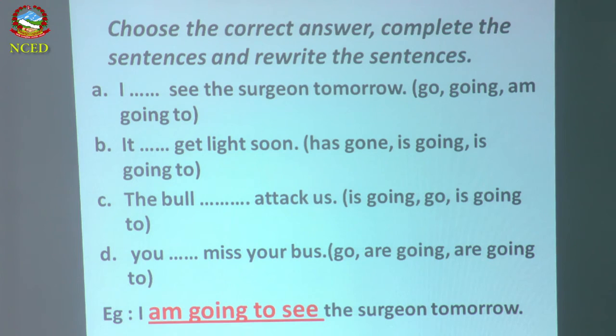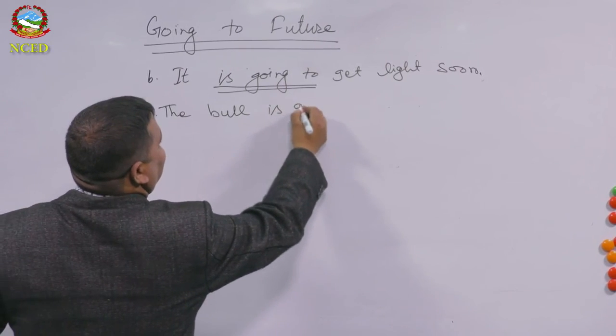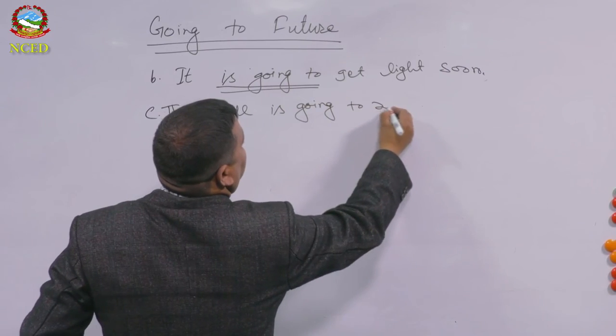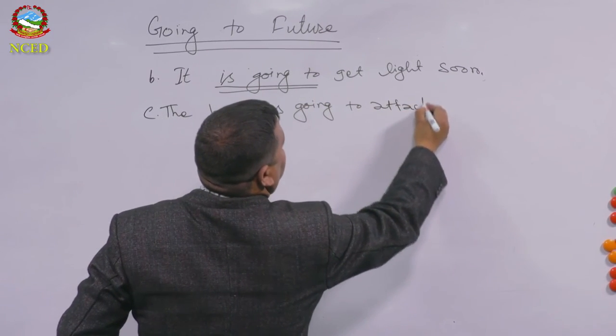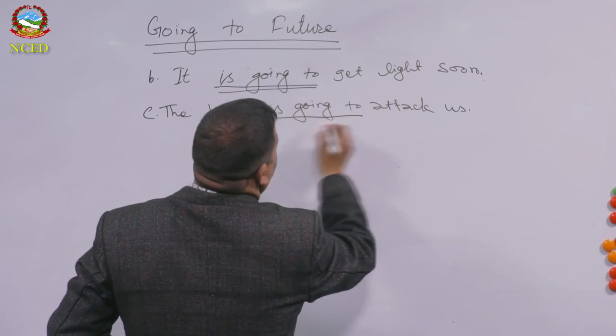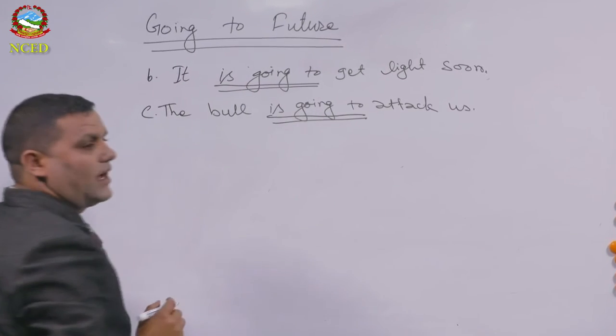So is the right answer. So how we have to write the answer is the bull is going to attack us. So is going to, that is the right answer.